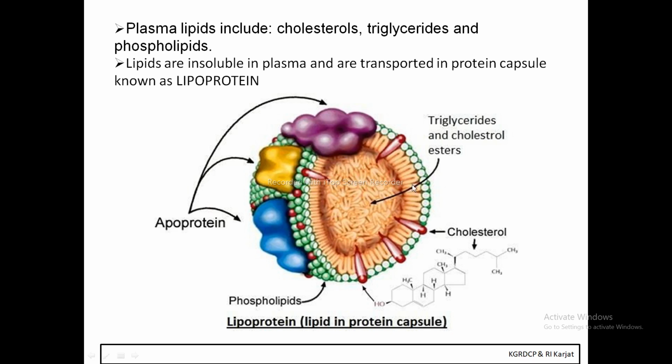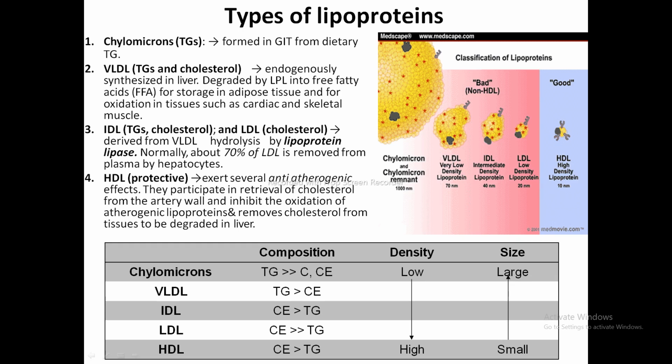So this is the structure of the lipoprotein. The protein is in combination with the lipids, like cholesterol, triglycerides, and phospholipid. This is the complex. These are different types of lipoproteins.